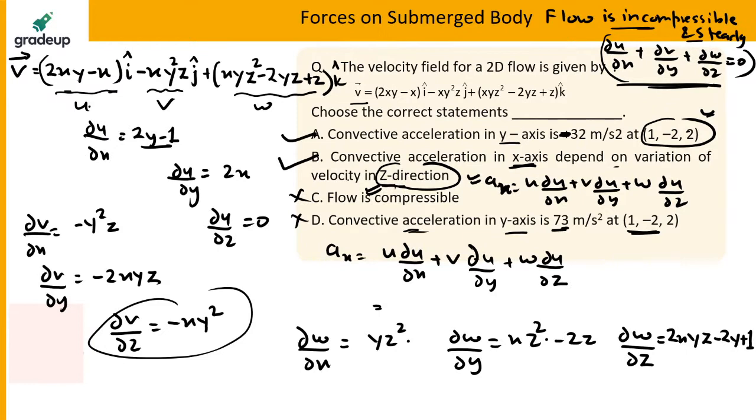How is option B correct? du by dz is equal to 0. Convective acceleration in the x-axis depends on variation of velocity in z direction. Variation of velocity in the z direction simply means that if you find du by dz, it is equal to 0.